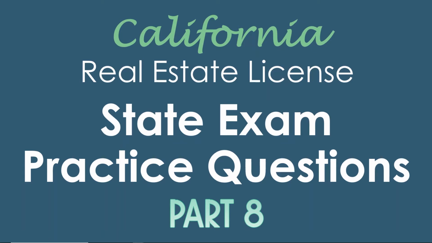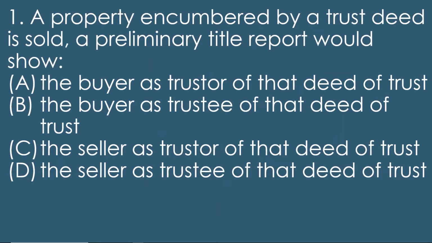So here we go. This is the first question. A property encumbered by a trust deed is sold. A preliminary title report would show A, the buyer as trustor of that deed of trust, B, the buyer as trustee of that deed of trust, C, the seller as trustor of that deed of trust, D, the seller as trustee of that deed of trust.